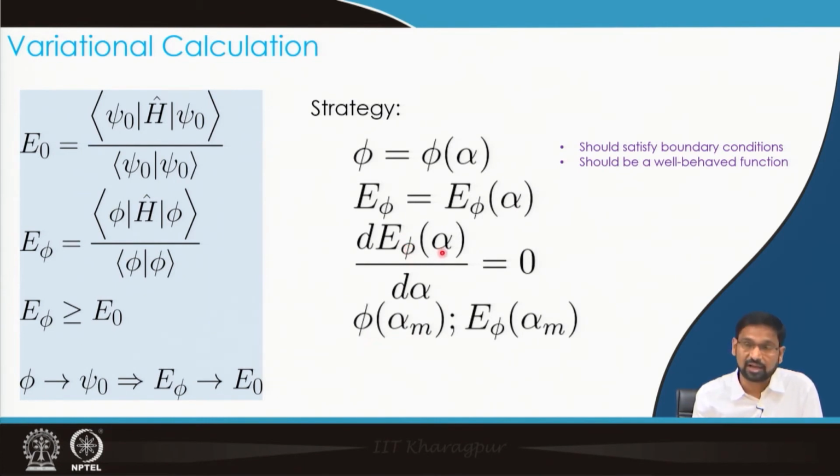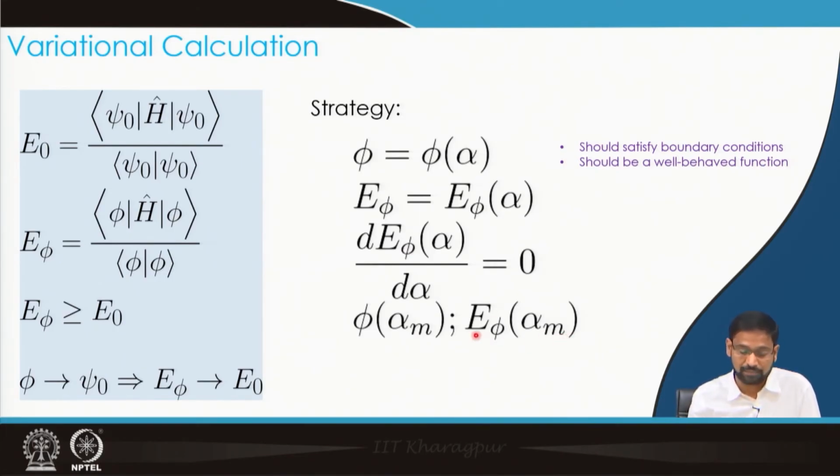So this alpha value which minimizes the energy is the best description of my wave function, given the choice I have made on the trial function. So what is the best form of the trial function? That I would get simply by replacing alpha in the trial wave function with alpha m, which is the value that minimizes the energy. And what is the best energy?